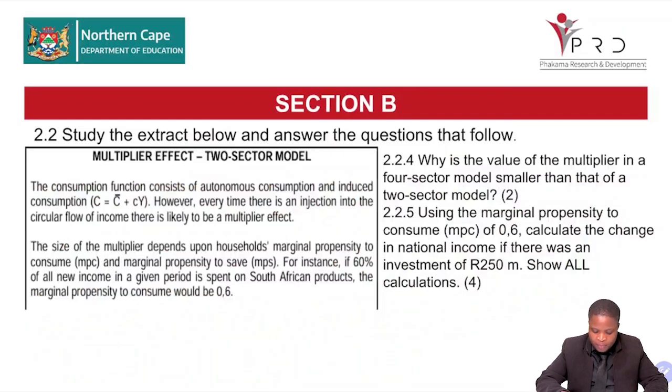Question number 5, 2.2.5. Using the MPC of 0.6, calculate the change in the national income if there's an investment of 250. Show all calculation. So you must find the multiplier first. After finding the multiplier, you must calculate the multiplier effect. Right, you have 5 minutes to answer 2.2.4 and 2.2.5.